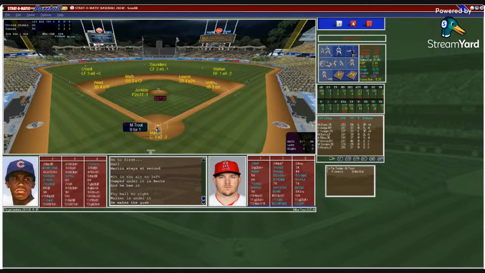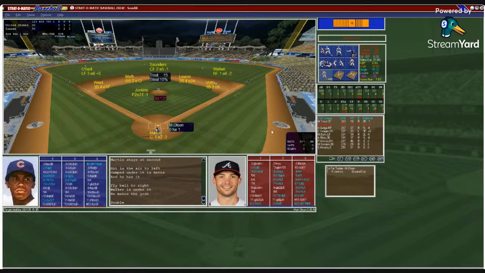Here's Mike Trout. He's 0 for 1. Martin puts down the sign. Jenkins with a full windup and pitch. And that's going to be a line drive. Base hit for Trout. That'll go to the wall. Trout will go to second standing with a 1-out double. And now here's Matt Olson, 0 for 1.